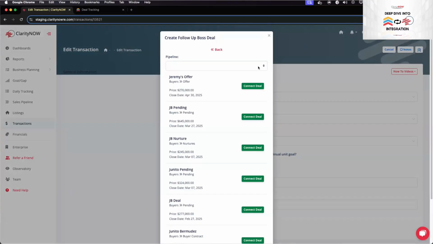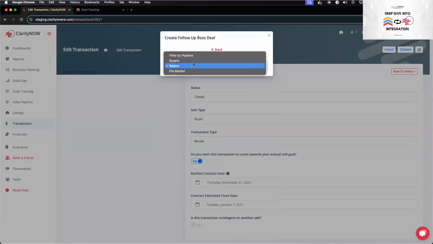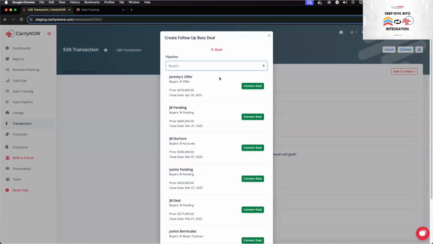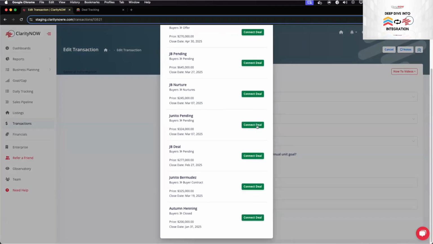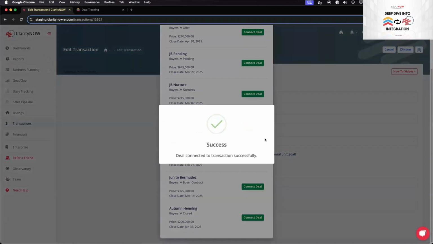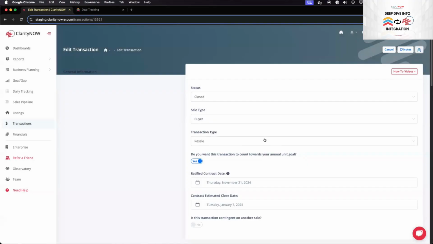So you can go into your pipelines. You can choose whatever Follow-Up Boss pipeline it is. So we'll go to buyers, and then you can actually connect those deals. So I'll just add this one. I'll just connect this deal to it. So from now on, anytime that I need to update the transaction from either our end or the deal from Follow-Up Boss, that syncing will now happen to this specific one.